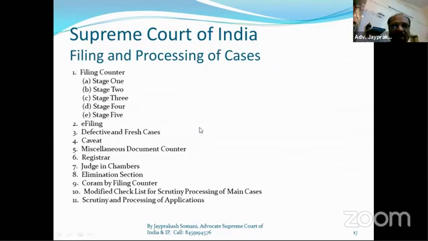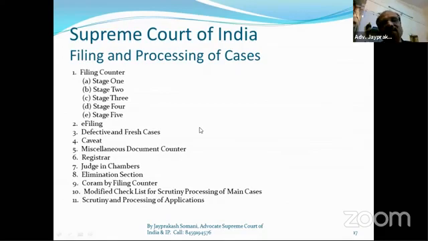Within 28 days you have to clear your defect, and if you are not able to clear it after that, then that matter will be referred to the Registrar Court. Registrar Court can allow a condonation of delay. In regular practice we are clearing defects within only 1, 2, or 3 days. Our clerk and our typist, with our guidance, clear that defect within 2 or 3 days, and that matter